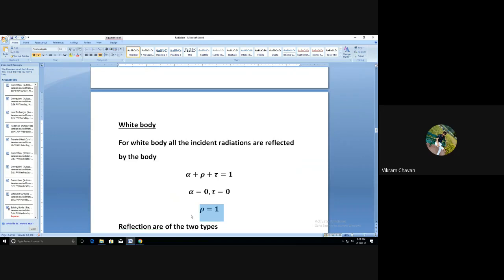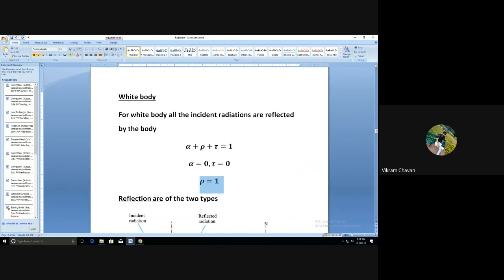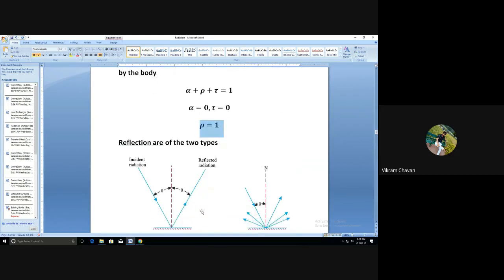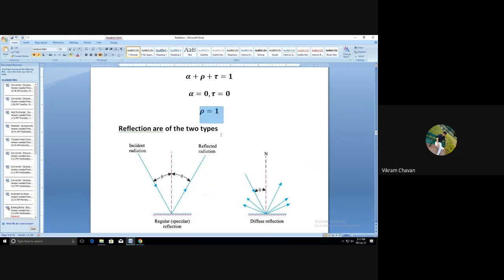Further, we need to understand the types of reflection. There are two types. First one is regular, and second one is diffused. So draw these two diagrams, regular reflection and diffused reflection.